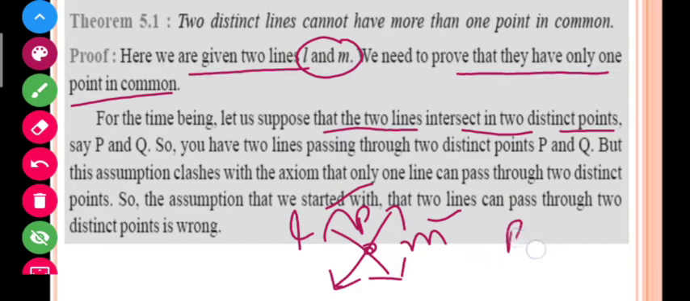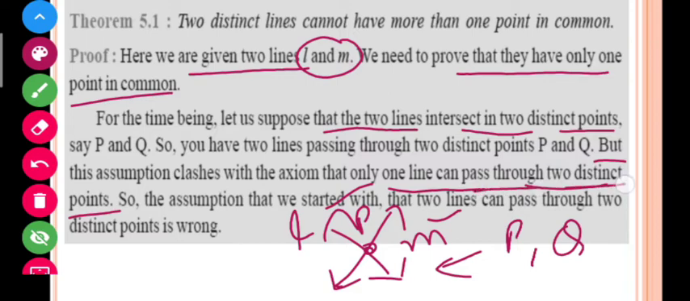But this statement is opposite to an axiom. Which axiom? The first postulate, which says that only one line can pass through two distinct points. So students, my supposition is opposite to the axiom, and you know that an axiom can't be wrong. So the statement that I have chosen is wrong, and I can say that my supposition is wrong and the statement given in the theorem is true.